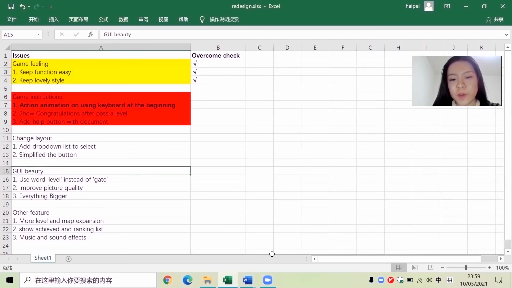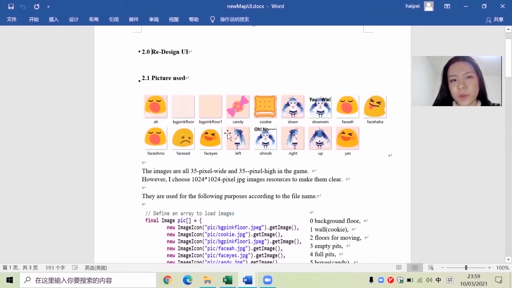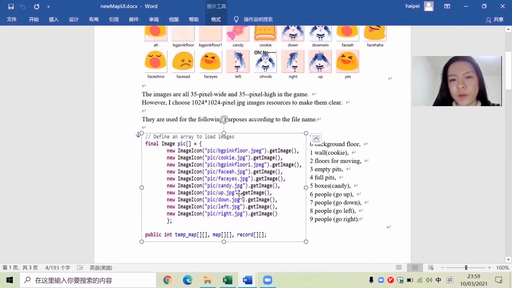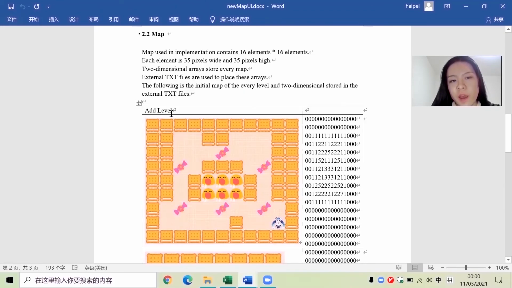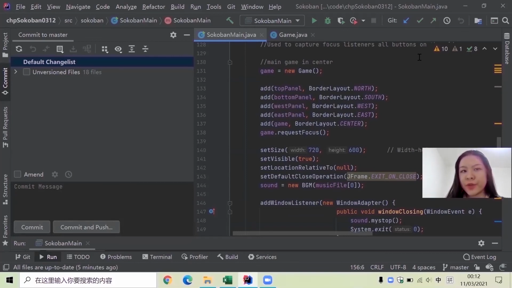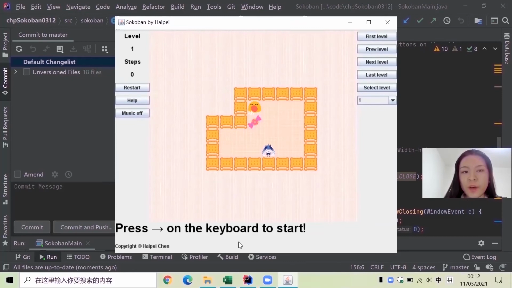As for GUI beauty, I redesigned the UI with the following pictures used. This is how I use them. When it comes to the map, I added more levels as players searched for an extended map, which was more difficult. I know it's hard to deal with redesign, but I think it's more fun to run it. So I partly came up with the coding.